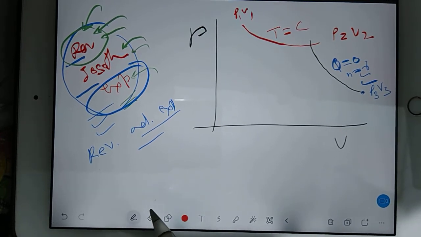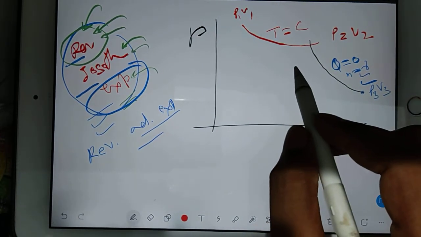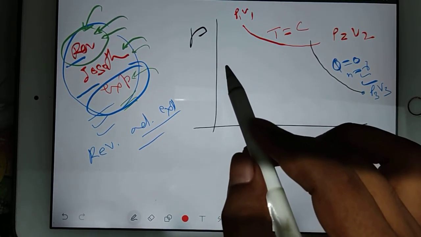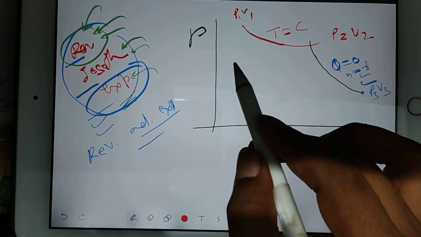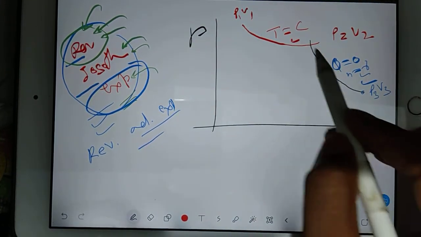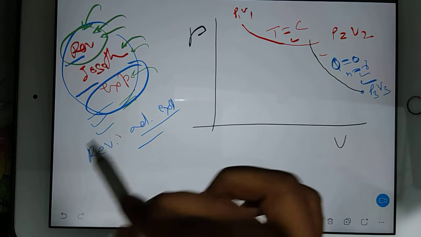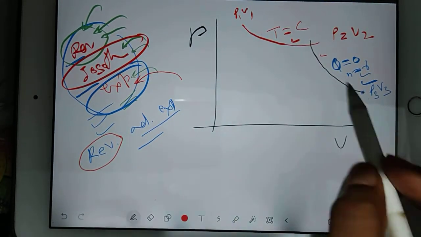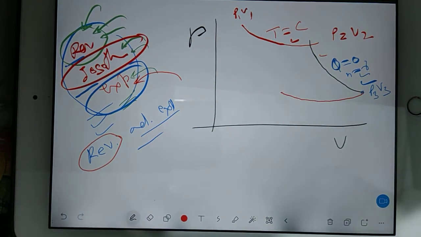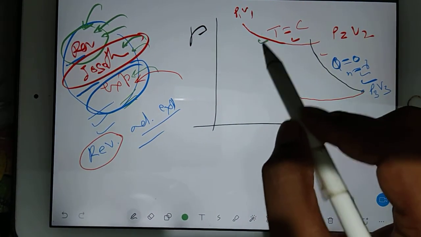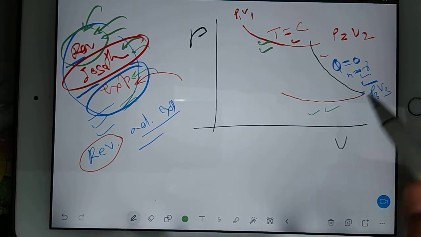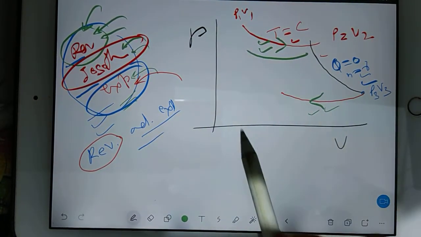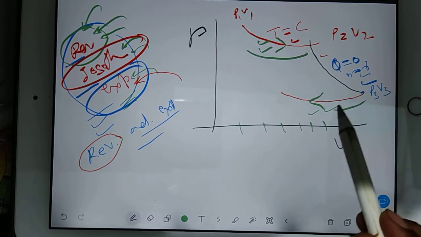Then again you have to apply reversible isothermal compression. Two processes over. Now the third process. Reversible means the same, isothermal means temperature constant, but compression. So you can see whatever line is here, the same line is here, but the direction is like this. In this, volume is increasing, but in this, volume is decreasing.